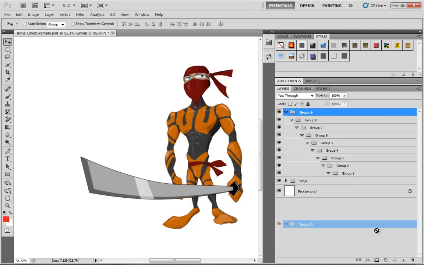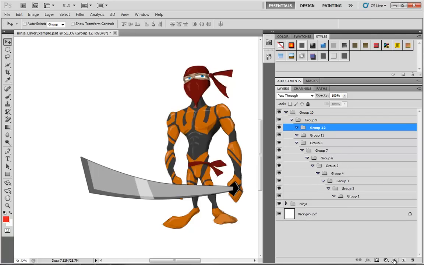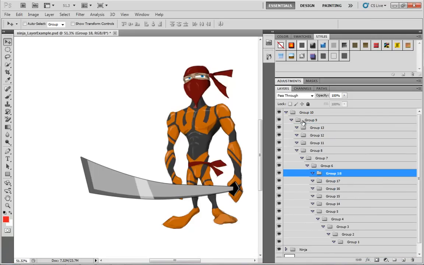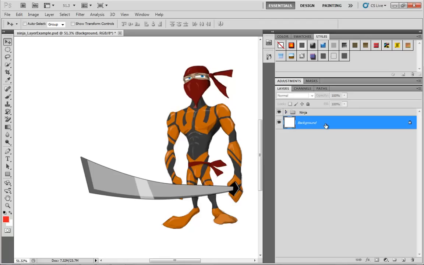Group 8, Group 9, Group 10, and then as soon as I try to do that one more time, you'll notice the new group button grays out. You can only have a hierarchy that's 10 units deep. Now, at any different level, at any tier of this hierarchy, we can create multiple groups within. It's just the depth can only be 10 units deep. So just something for you to keep in mind. I'm going to collapse all that down and throw it all away because we really don't need it. And I hope that makes the idea of grouping much easier for you to swallow.